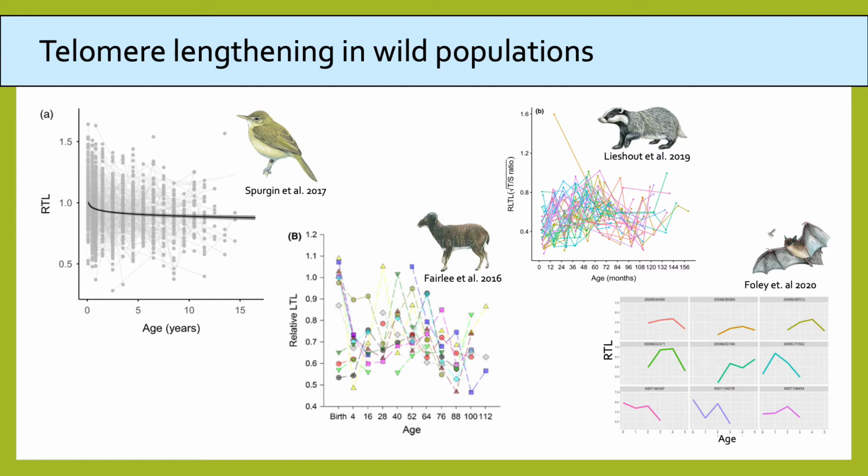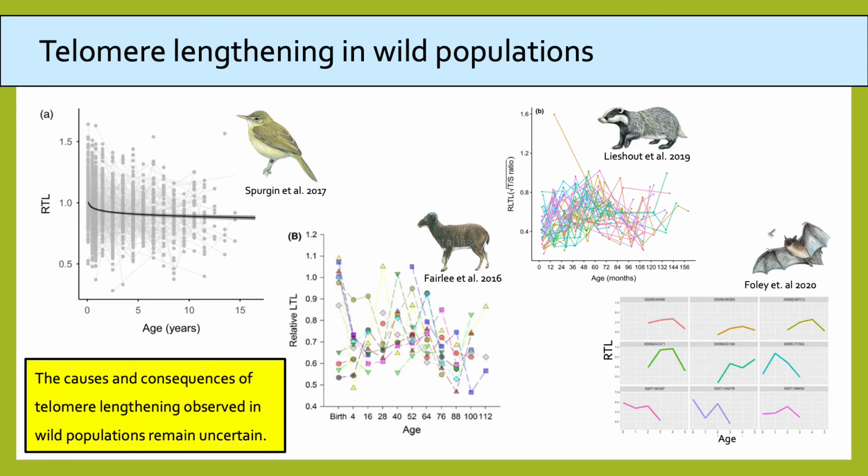Initial observations of telomere lengthening were always attributed to high measurement error relative to the rate of telomere shortening. However, we now know that in many of these systems, the extent of telomere lengthening is greater than we would expect from measurement error alone, which suggests that there are biological mechanisms behind this. But although the circumstances under which telomere shortening occurs are well known, the same can't be said for telomere lengthening.